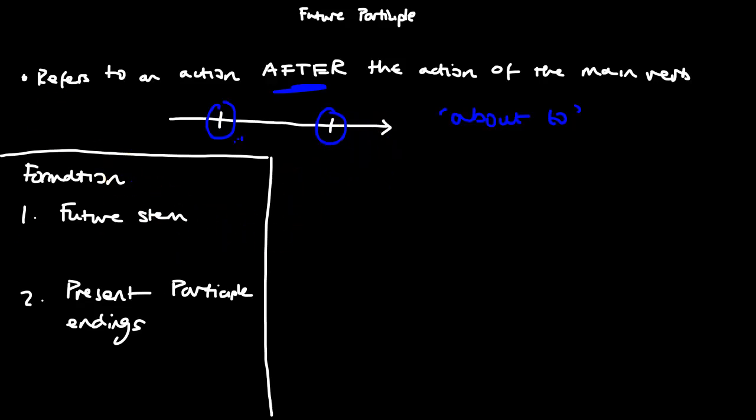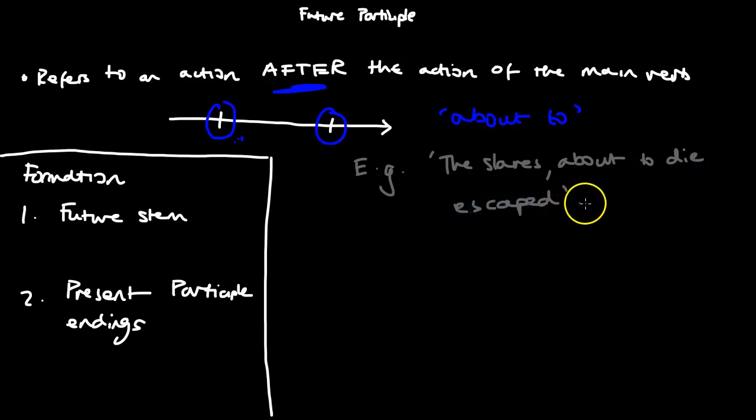So e.g. the sentence "The slaves about to die escaped." So that's just a basic sentence incorporating the future participle.